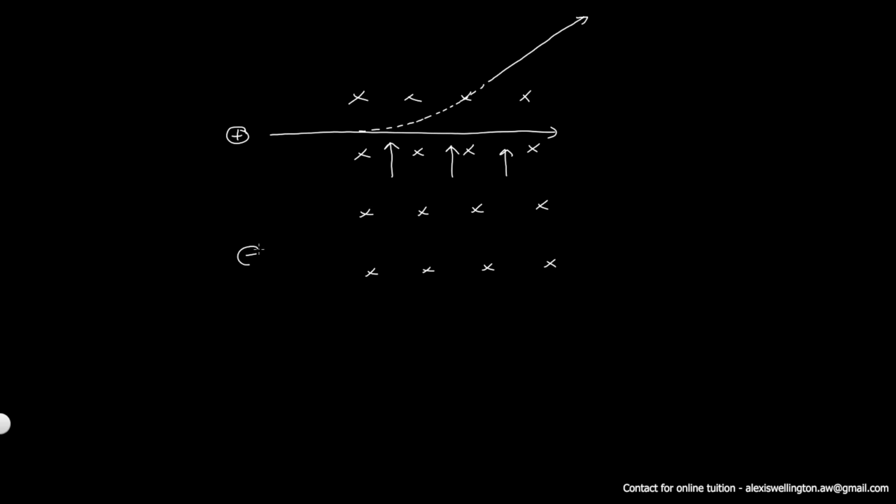Similarly, if you allow a negatively charged particle to pass through this magnetic field, it will have a force acting on it in the opposite direction according to Fleming's left-hand rule, and it will change its path like this, and once it exits the magnetic field, it will keep following a straight path.